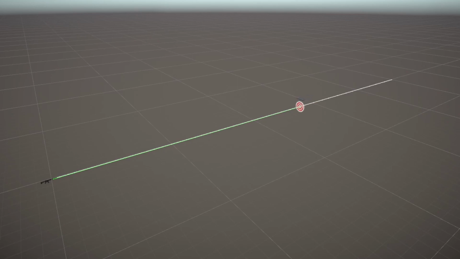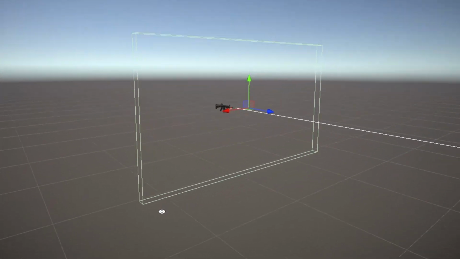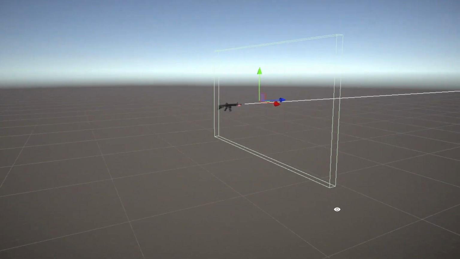This target spawner has a list of spawn points that are about 300 units back behind the player, and it'll spawn on one of them based on the timer, and once these targets are spawned, they just constantly move forward until they hit a trigger that's at the player, and this trigger will either deactivate them or end the game depending on if the target has been shot or not.